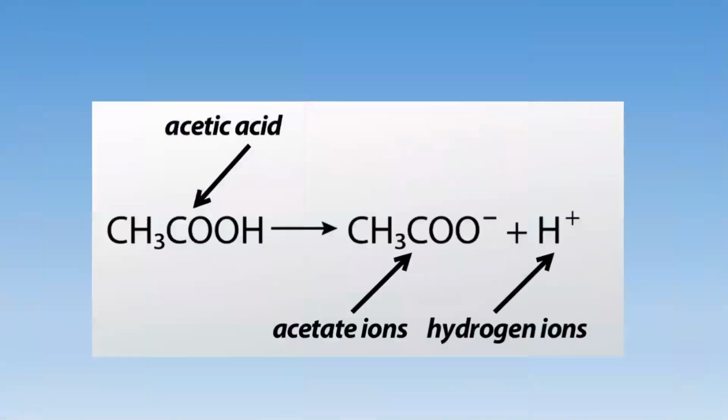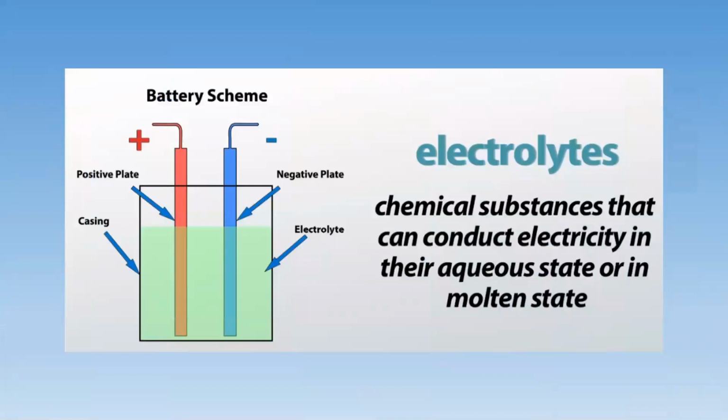So here you can see electrolytes are the chemical substances that can conduct electricity in an aqueous state or a molten state. Here is how an electrolyte is applied.